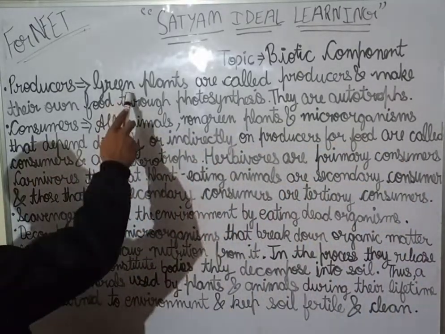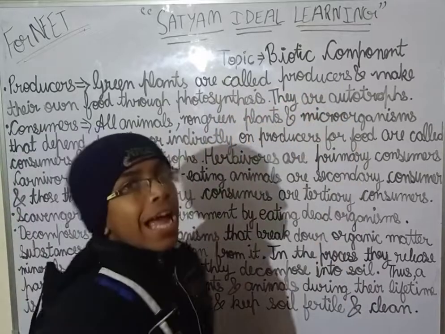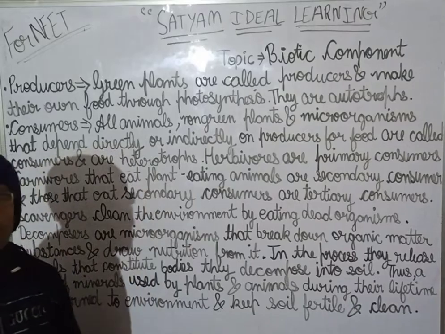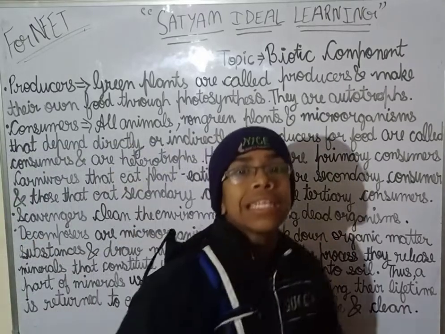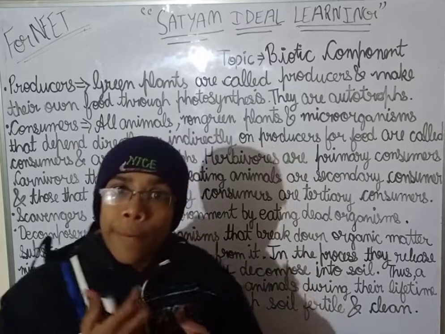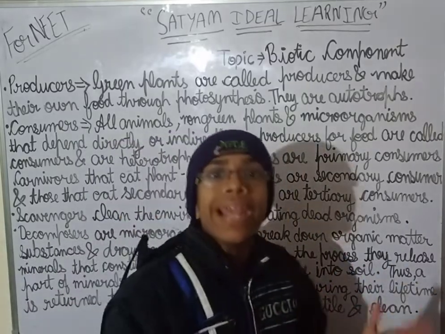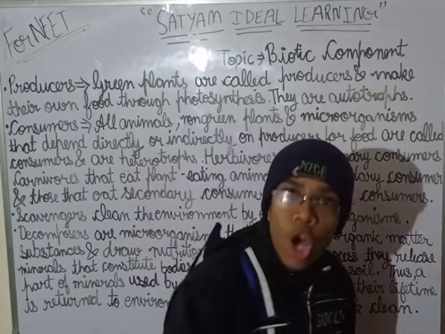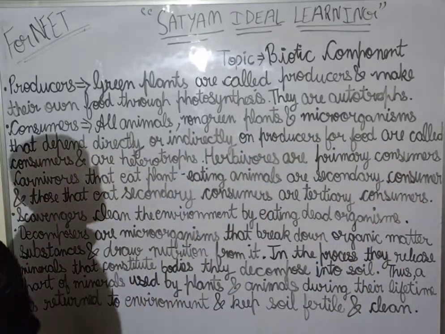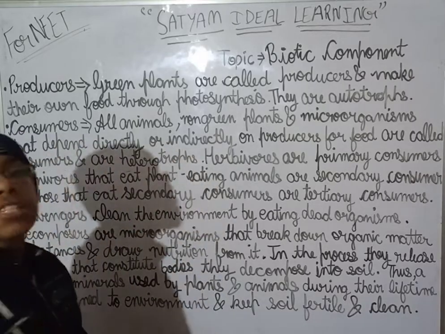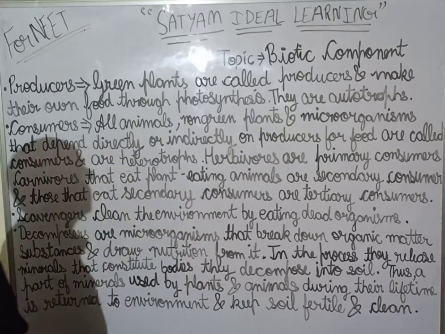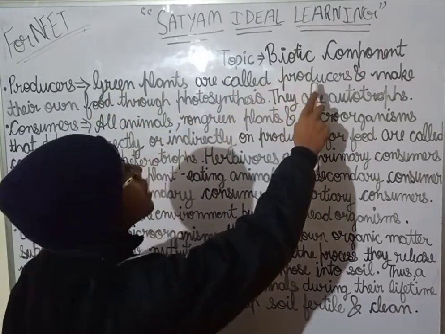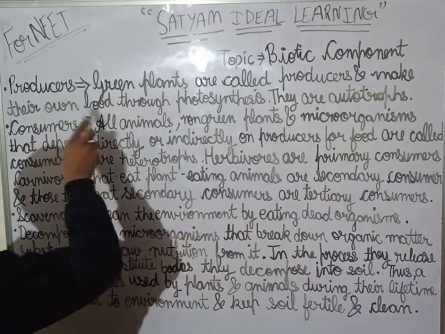Okay, so green plants are called producers, and we have discussed that green plants do photosynthesis with the help of carbon dioxide and water. It makes carbohydrate with the help of carbon dioxide and water in the presence of sunlight and chlorophyll. So it makes carbohydrate and oxygen. This is how the photosynthesis chain works. So green plants are called producers and make their own food.